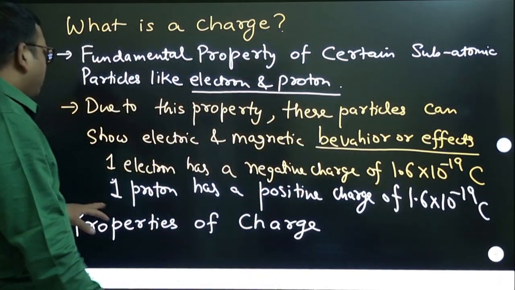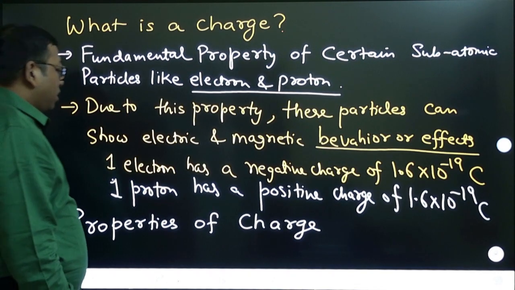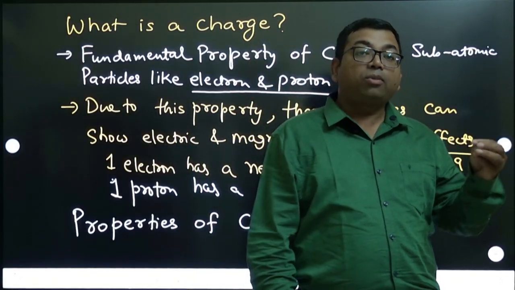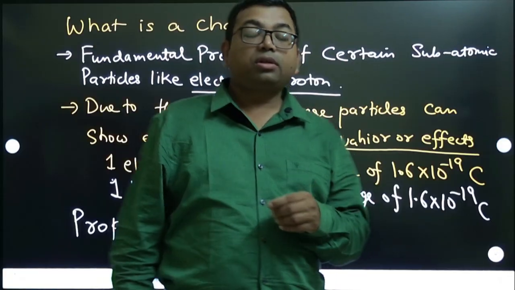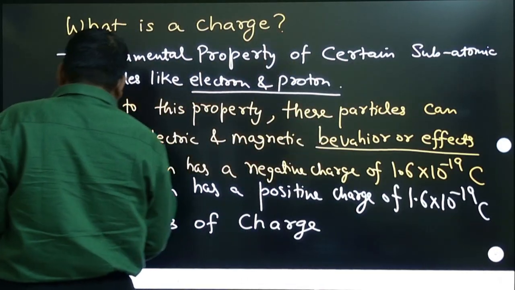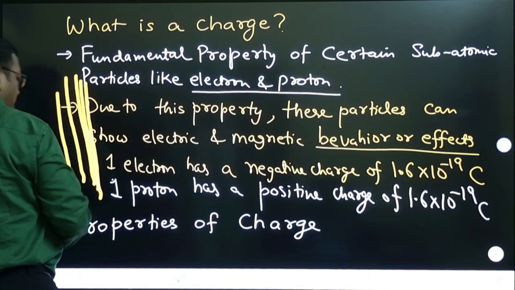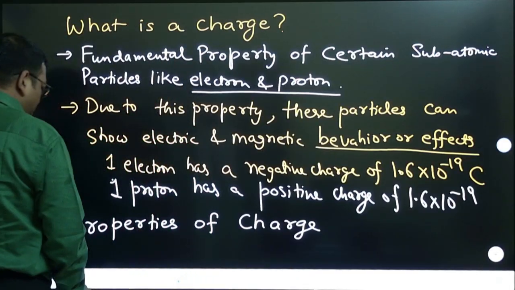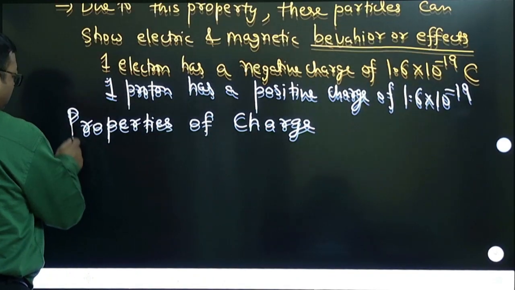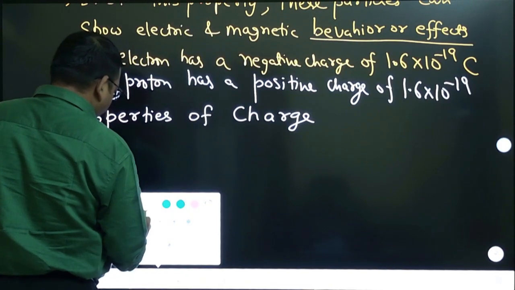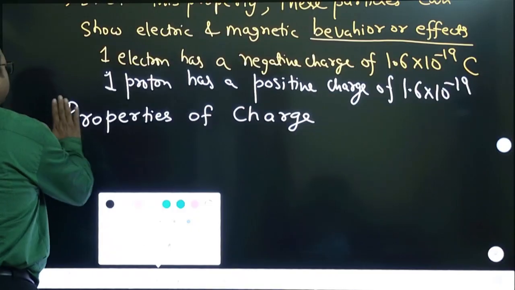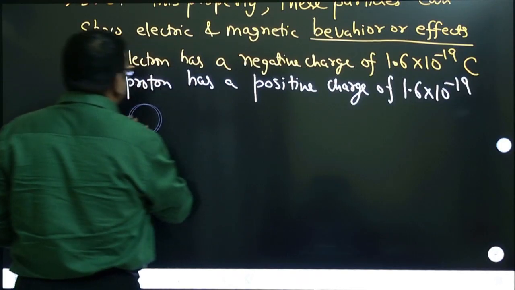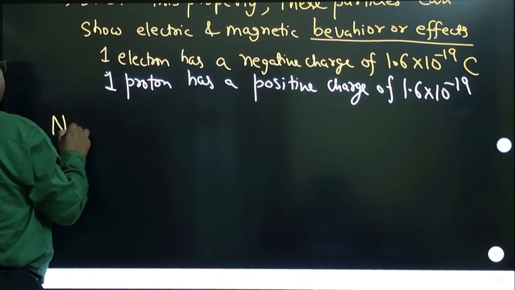Now the question is, can there be any charge in nature which is smaller than the electronic charge? Is it possible? Can there be any charge which is smaller than this? Yes. So this you have to note.